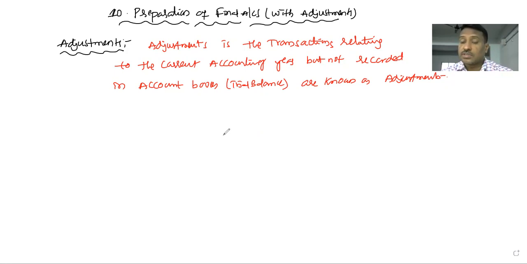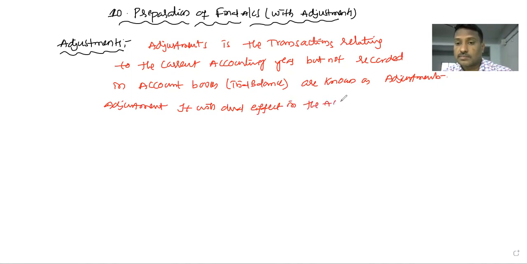Adjustments have a dual effect in the accounting process, which means they are recorded two times in the final accounts.